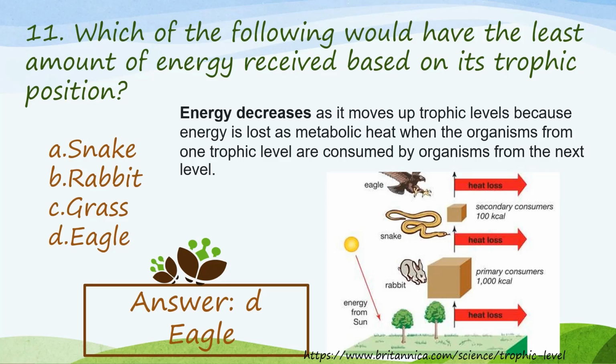In this picture, you see that we arrange this food chain with plants as the producer, these plants eaten by the rabbit as the primary consumer, the rabbit eaten by the snake as the secondary consumer, and the snake eaten by the eagle. So as it moves up to the apex, there is a consequent loss of energy. So in return, the eagle gets the least energy.